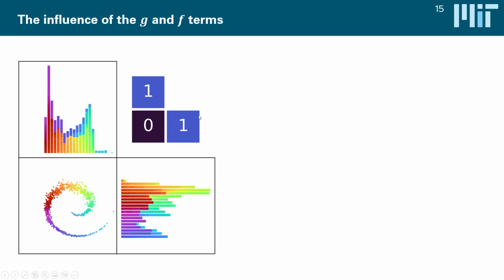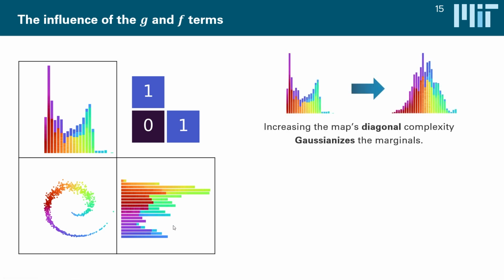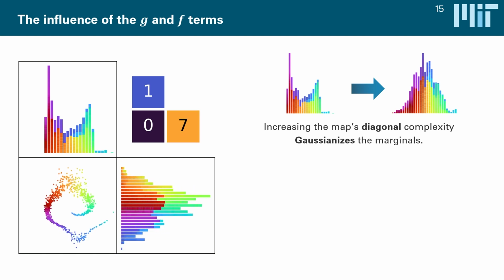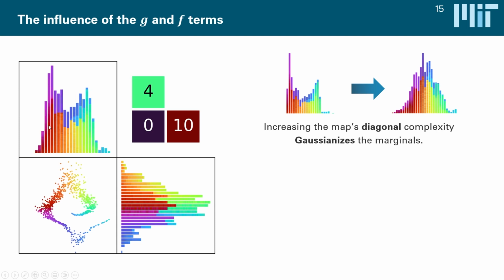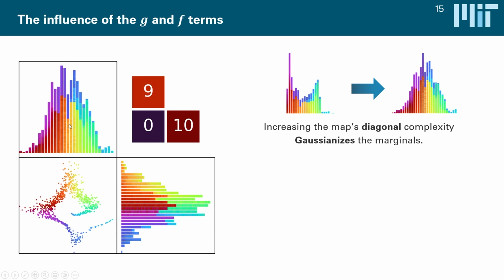But as it turns out, if we increase the complexity of the diagonal terms in the map, for instance, this one over here, the map gains the ability to transform this marginal into something that's closer to standard Gaussian. So, for instance, if we illustrate this here, making this map component function, this term, more complex, it transforms this part of the map into something that's standard Gaussian. And likewise, if we increase the complexity of this diagonal block over here, then it transforms the corresponding marginal in the top left into a standard Gaussian marginal.